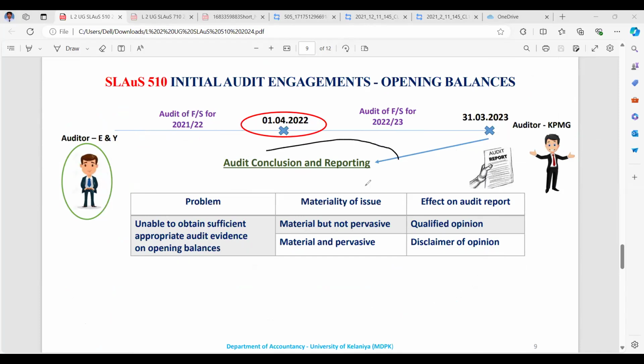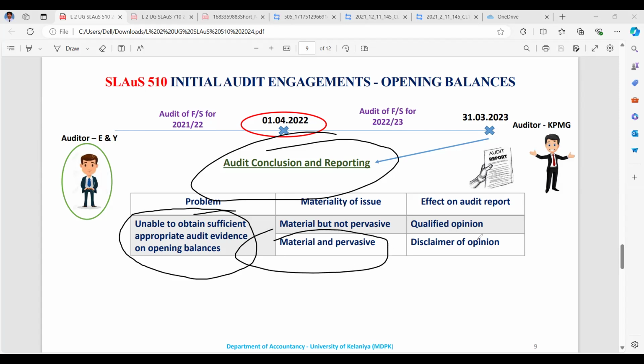The audit opinion: you know that if it is a scope limitation and the misstatement is there, how to deal with it in line with SLAuS 701, modification to the financial statement, unable to obtain sufficient appropriate evidence, which is scope limitation. In the scope limitation, if it is material but not pervasive, it is qualified, and if material and pervasive, we are not expressing any kind of opinion, disclaimer of opinion.